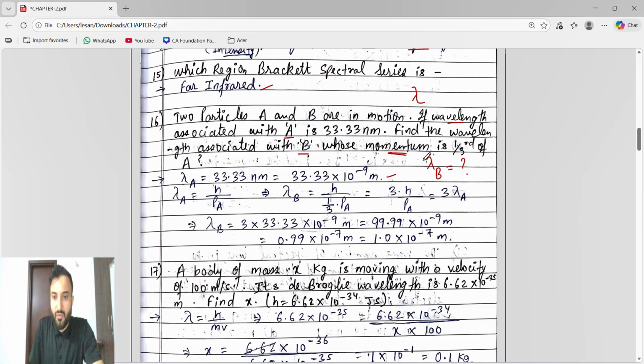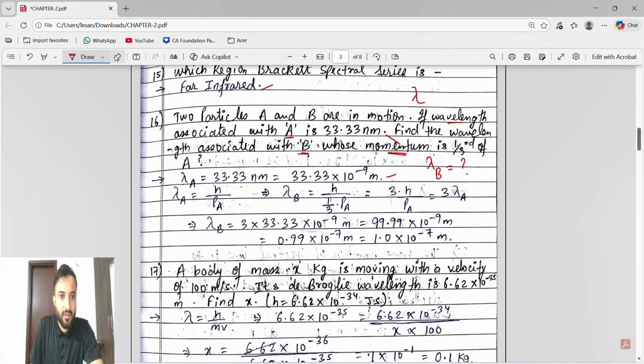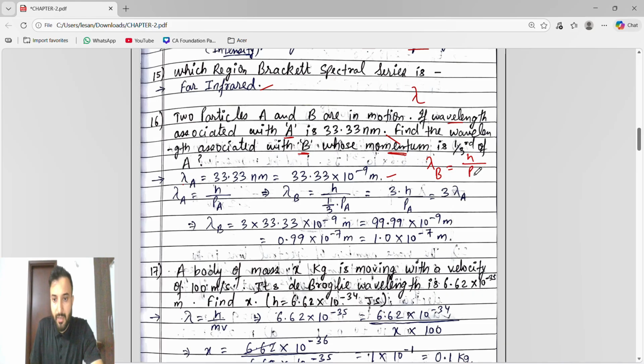Now we have to find the wavelength for B. The wavelength of B is h by the momentum of B. In the question, they have given that the momentum of B is 1/3 of the momentum of A.